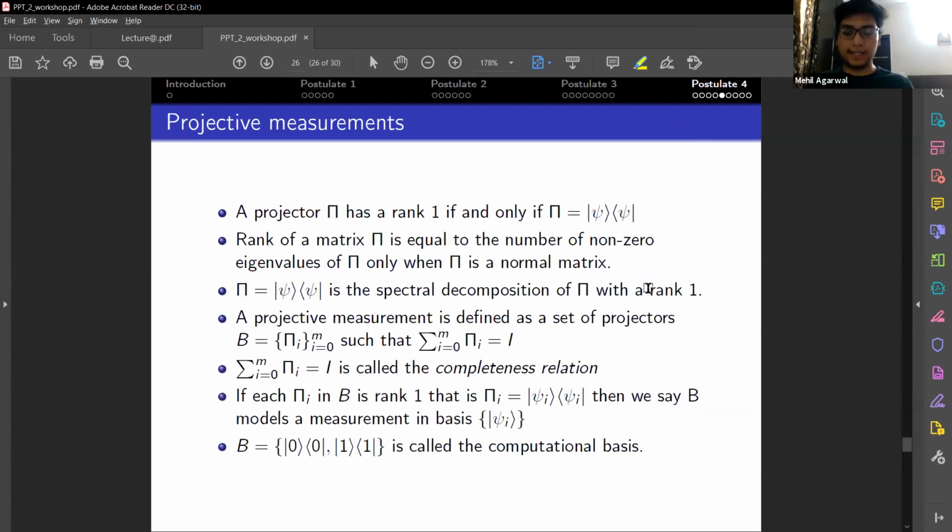Now we need to work more on these projective measurements. For projective measurements, we need projectors of rank 1, represented like this, and the rank of a projector can be determined by the number of non-zero eigenvalues it has.